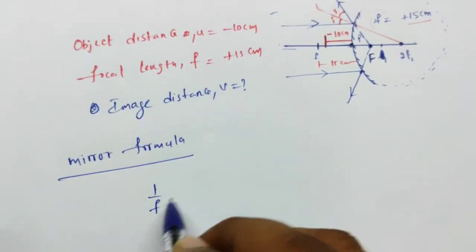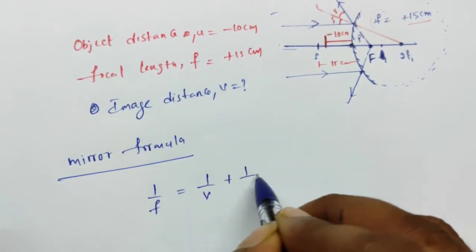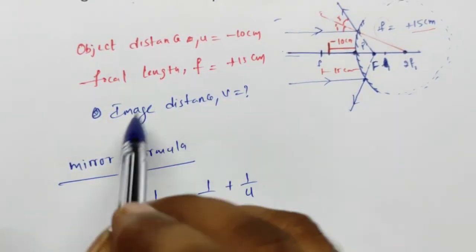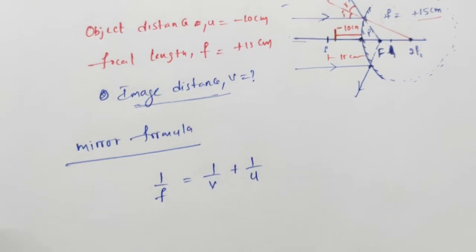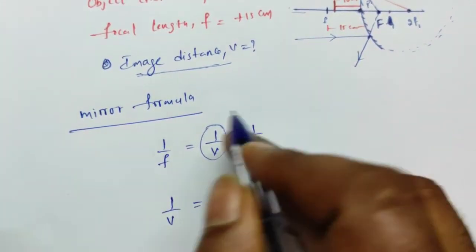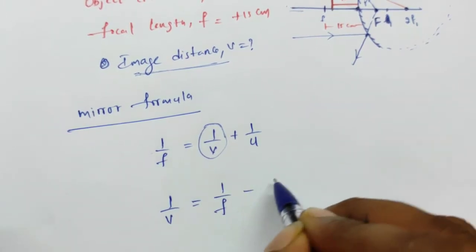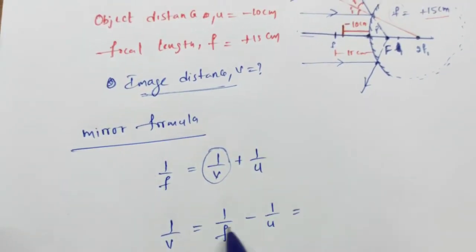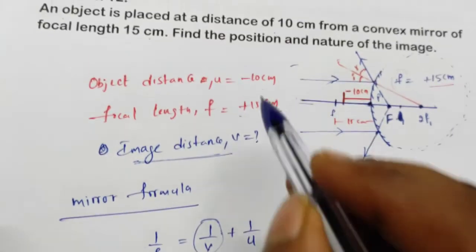So 1/f = 1/v + 1/u. What we need to find here is the image distance, so I need to consider this one only. So 1/v = 1/f − 1/u. We know that f is +15 and u is −10.